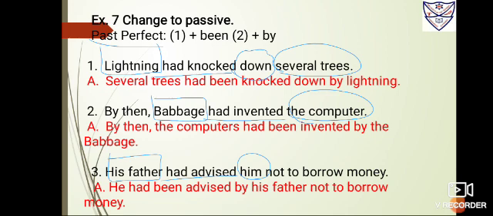Number 3, his father had advised him not to borrow money. So his father is the subject, box it. Had advised is the verb, you have to underline it. So when you bring him ahead, that becomes he.